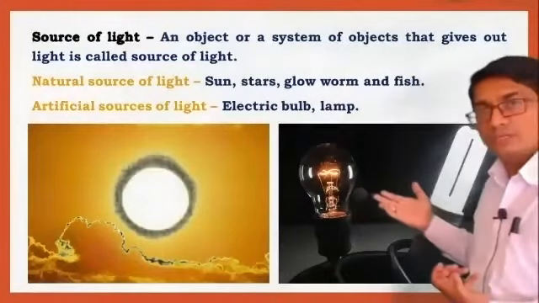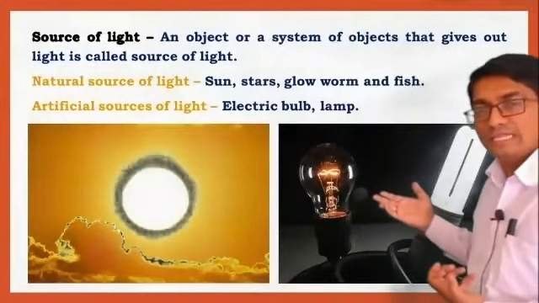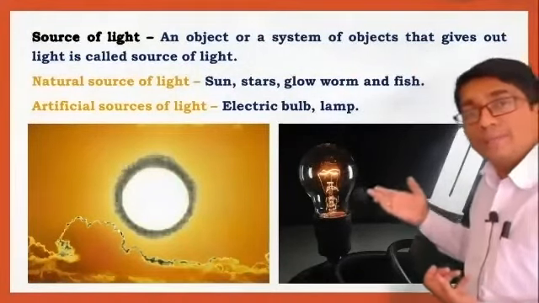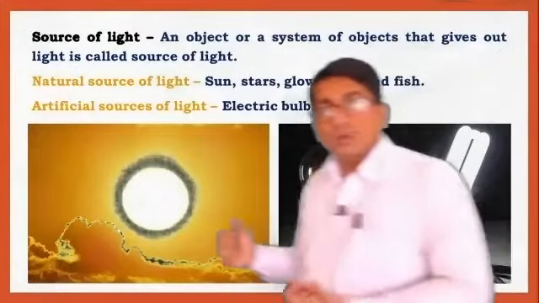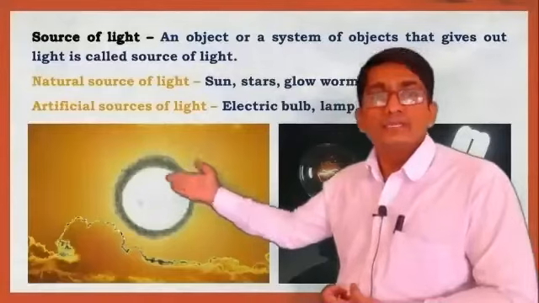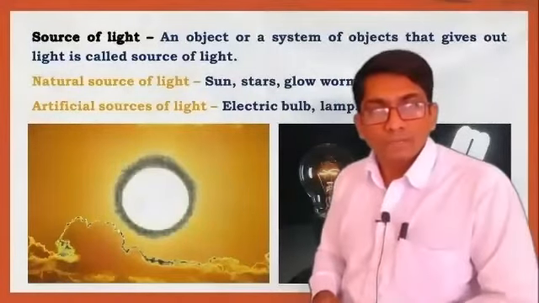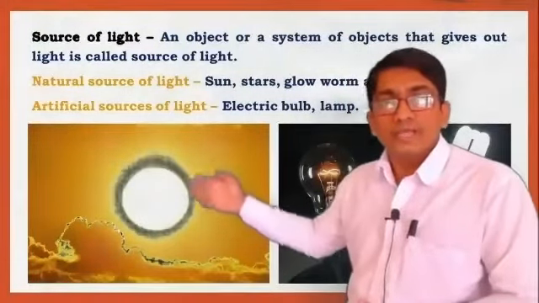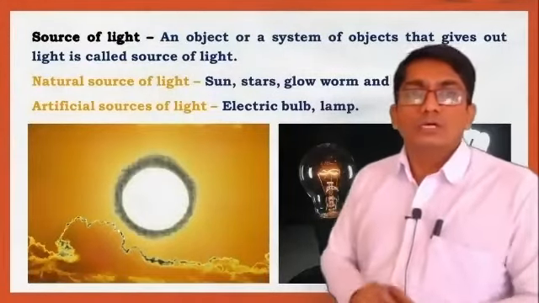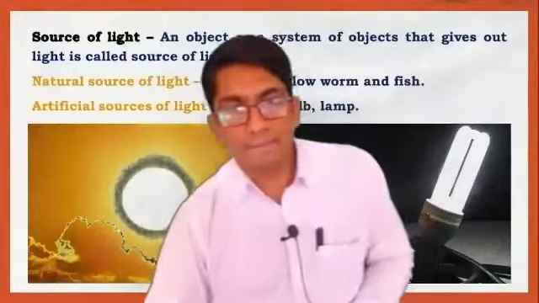In this image, the electric bulb, CFL, is an artificial source of light. This is a man-made source of light. One more example: this is the sun. The sun is a natural source of light. Again, this is a luminous body and a natural source of light. These are the two types of sources of light.